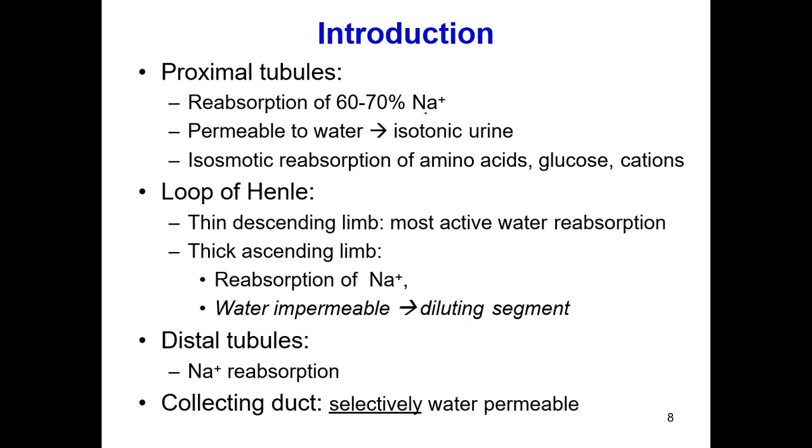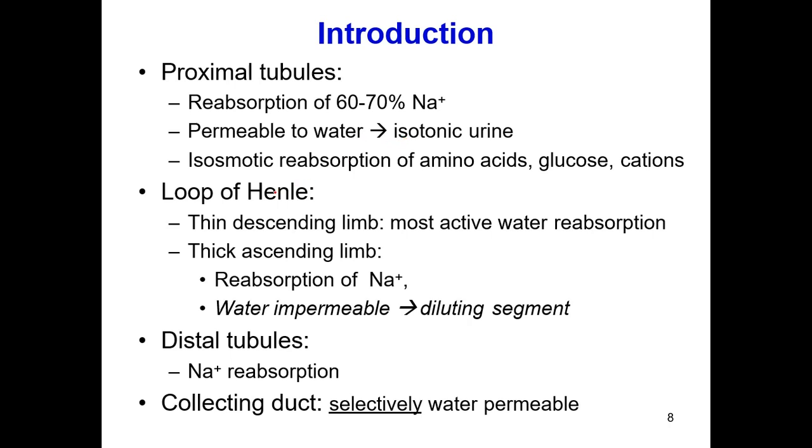As I said at first, carbonic anhydrase is involved in this reabsorption, along with the exchange of the secreted hydrogen ion. Because of the isotonic permeability, obligatory reabsorption of water along with the sodium also takes place.